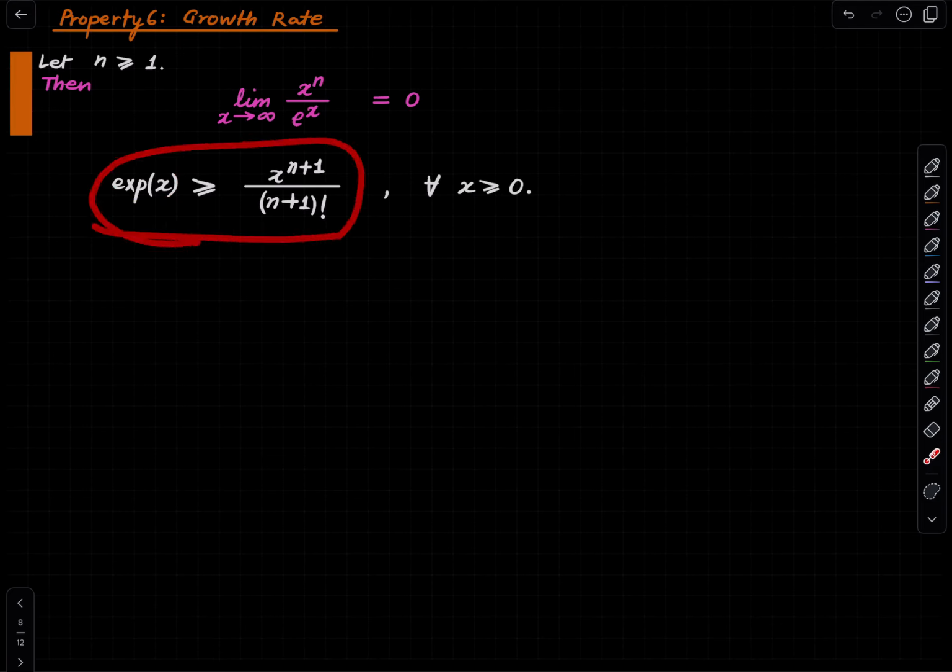Once you write this, this should be now obvious. In the denominator, you'll have a monomial of higher degree, while in the numerator you have a polynomial of lower degree. So that's it. I mean, that does the job. So the exponential function beats every polynomial. It's a very fast growing function.